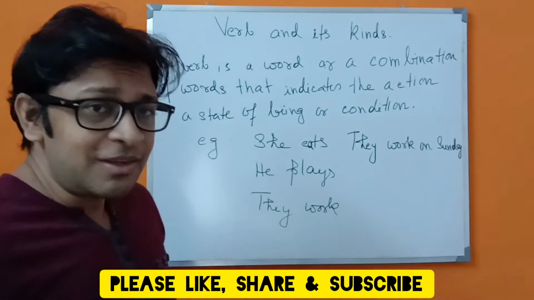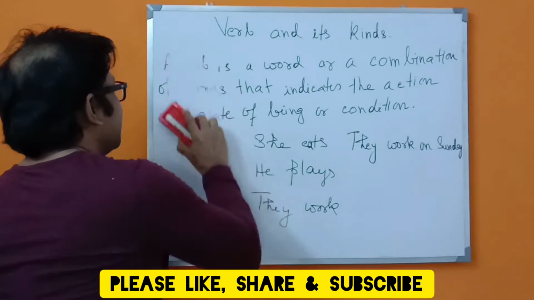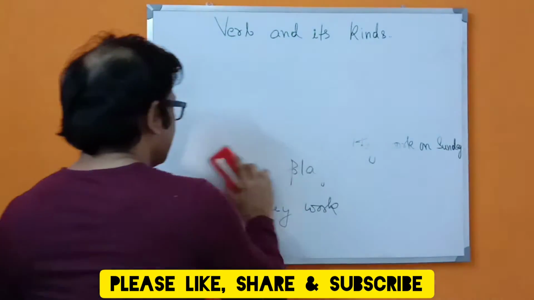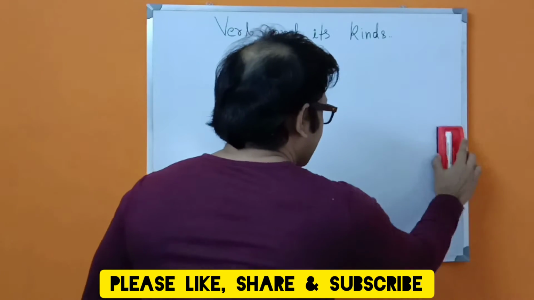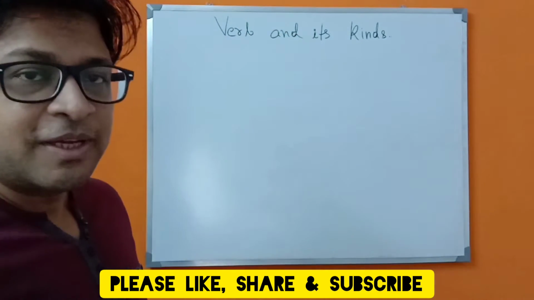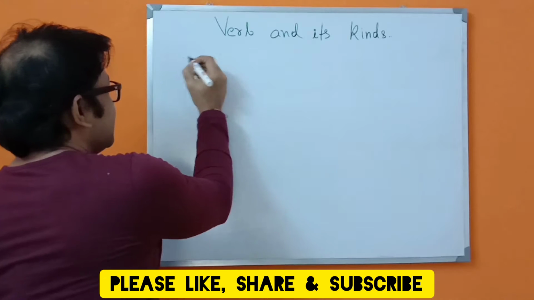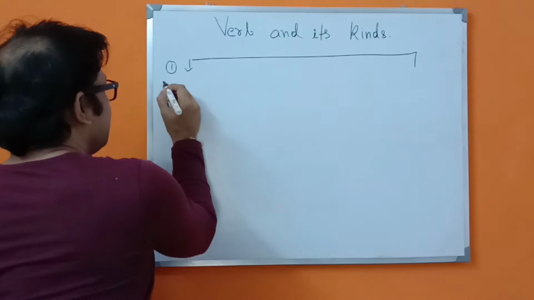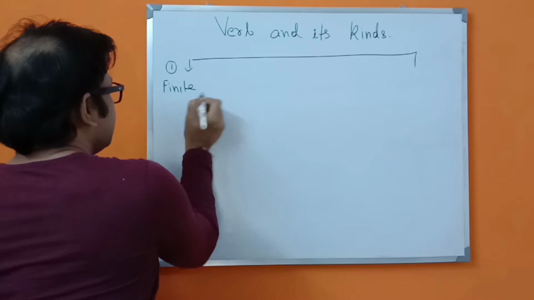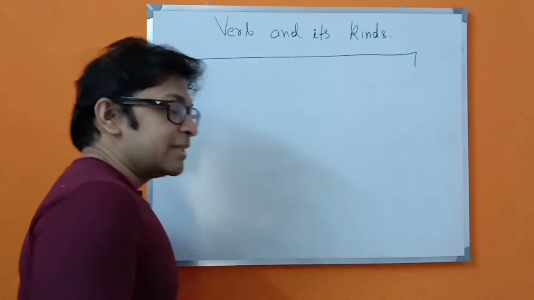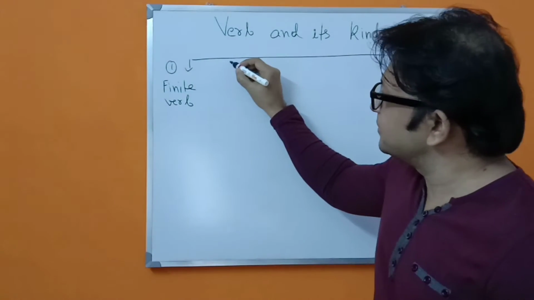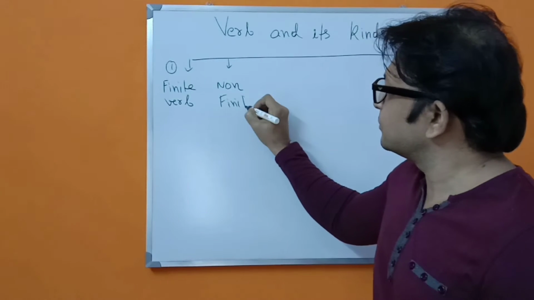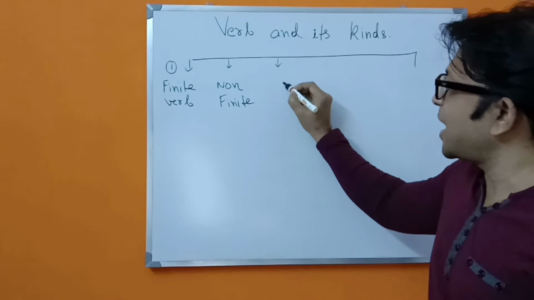But the verb has some kinds. What are they? If I draw a line like this, what comes first? Number one, finite verb. Number two is non-finite. Then comes action verb.